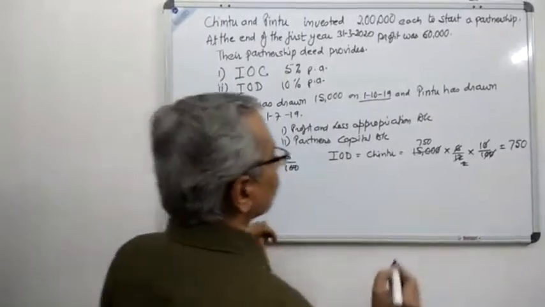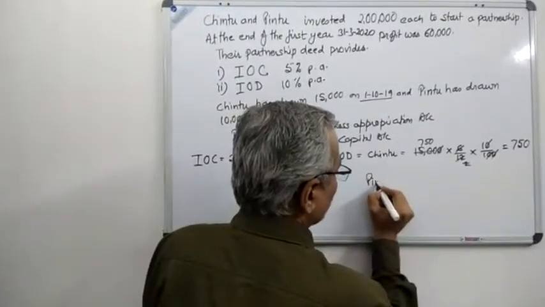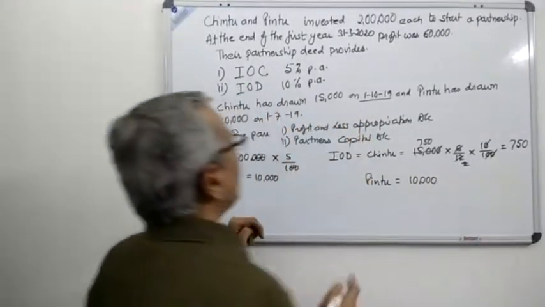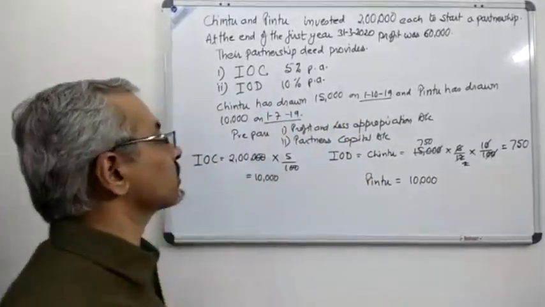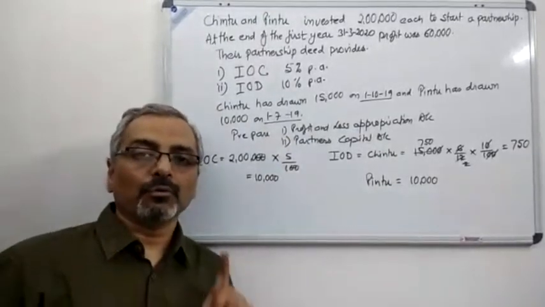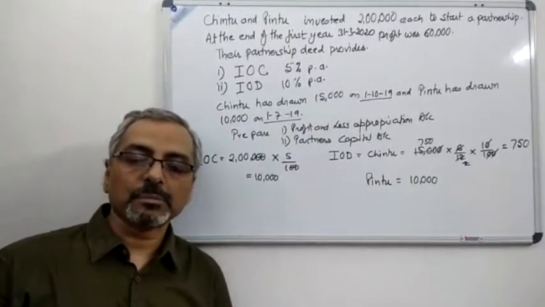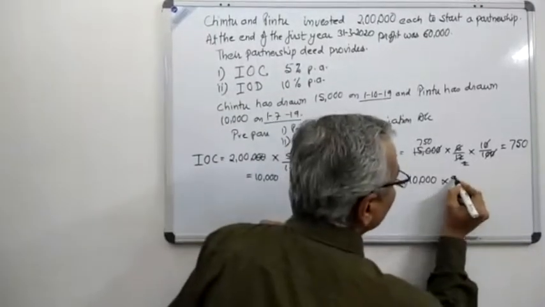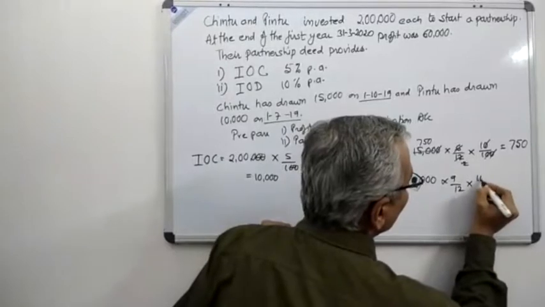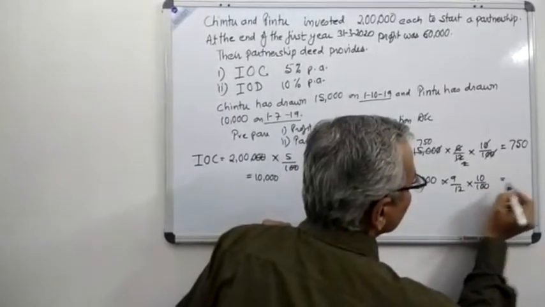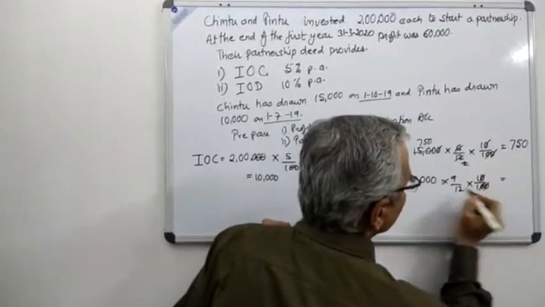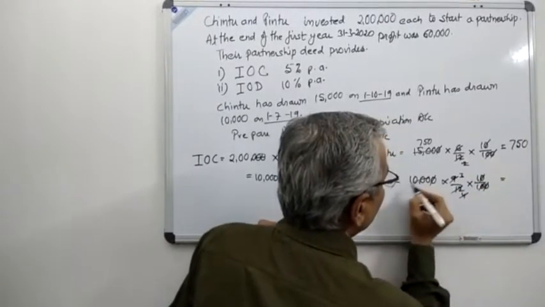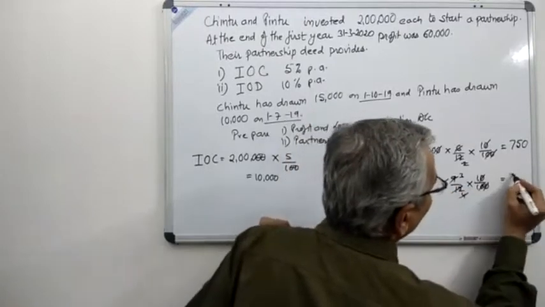Let us calculate that for Pintu also. Pintu has withdrawn 10,000 and the drawing has been made on 1st of July 2019. From 1st July 2019 to 31st March 2020 is exactly 9 months. So we'll calculate it for 9 months. 9 by 12 into 10 by 100. This is the calculation which we are doing. Okay, we are cancelling the zeros over here. We are cancelling this. We are getting a 3 and we are getting a 4. We are cancelling this. We are getting 250 into 3, 750.